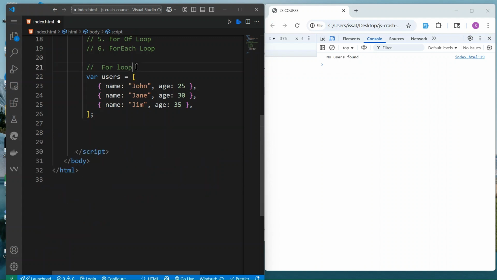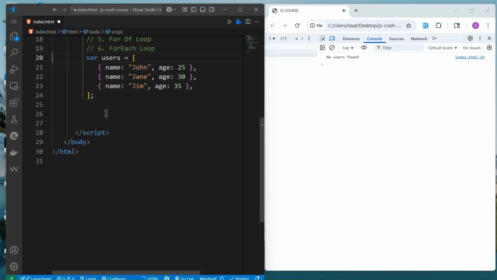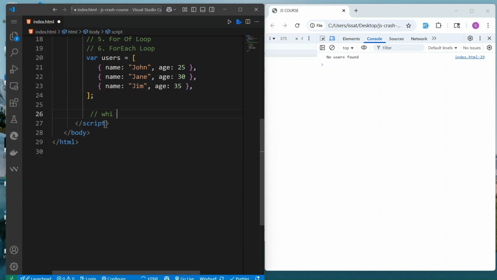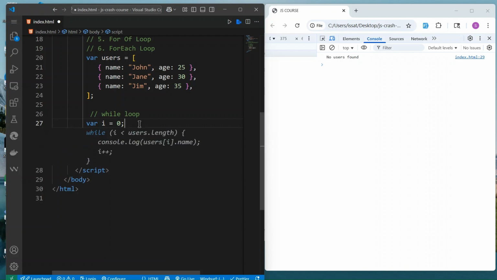This is for loop. Let's do while loop. While loop. Okay, for while loop. So while loop runs as long as the condition continues.